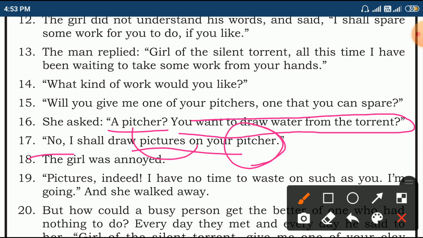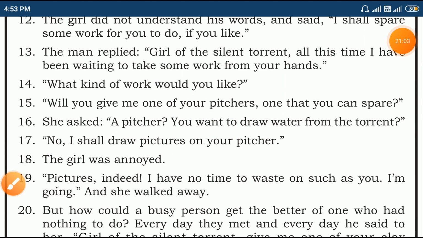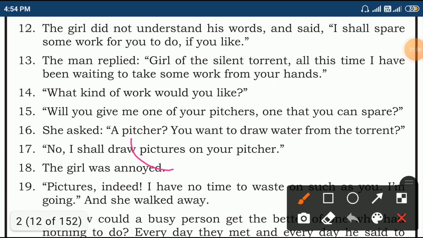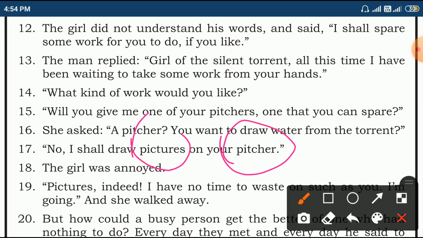Look at these two words. These two words are similar. Don't get confused. This one is pictures, and another one is picture. Picture is different from pictures. They are different in pronunciation and also different in meaning and spelling. So we cannot say them as homophones.